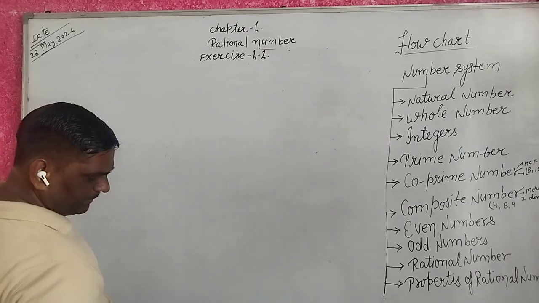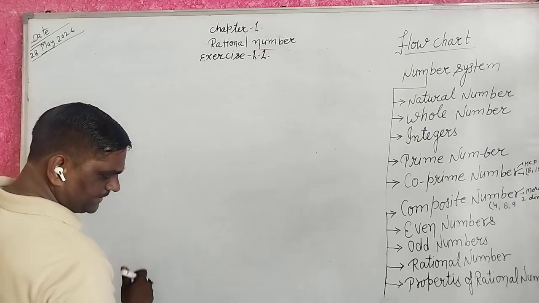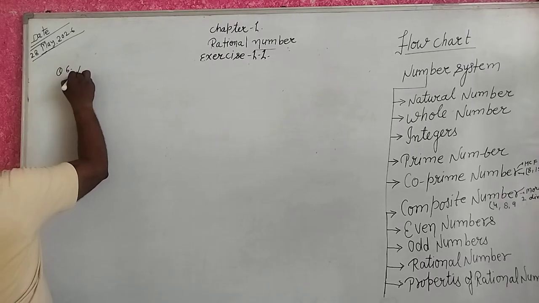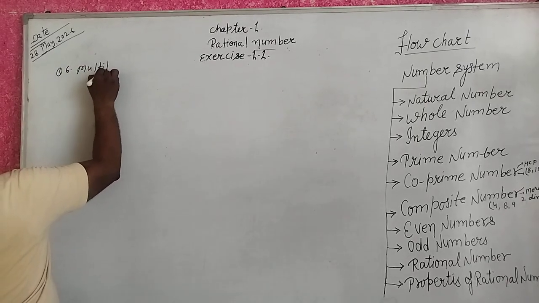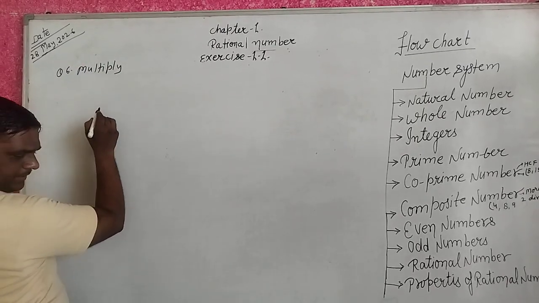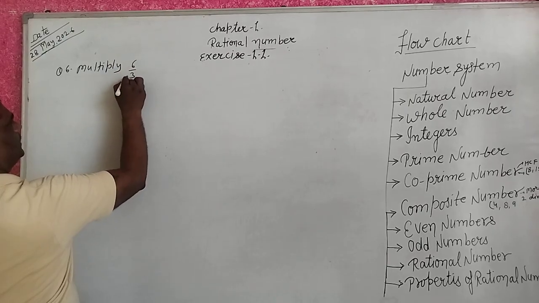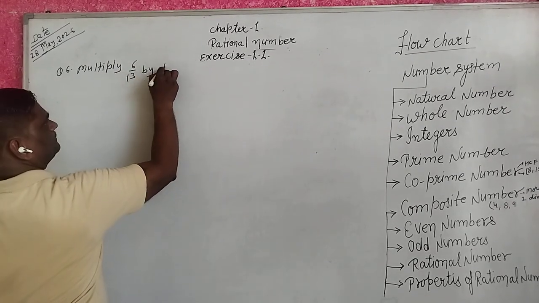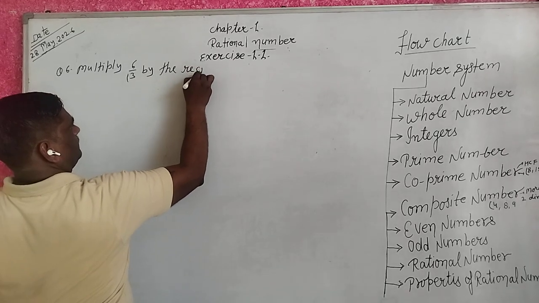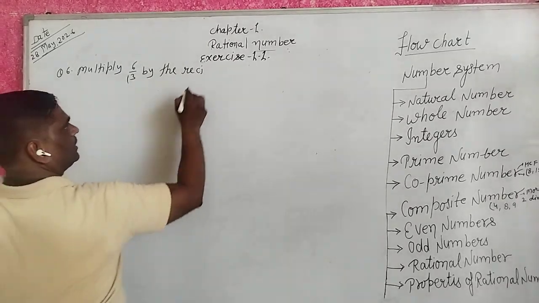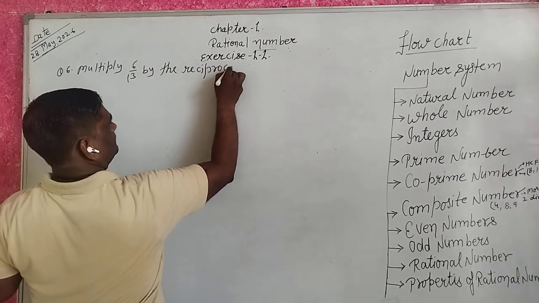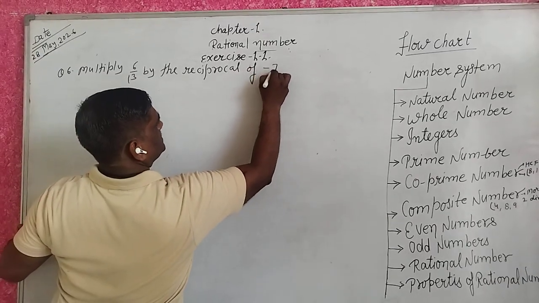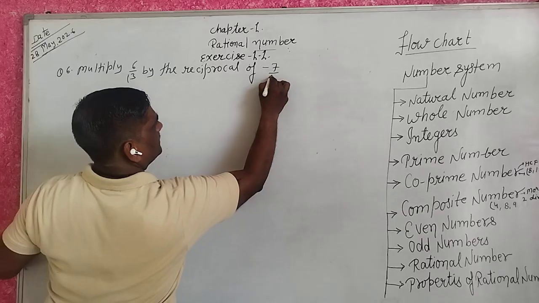Question number 6 is: multiply 6 upon 13 by the reciprocal of minus 7 upon 16.